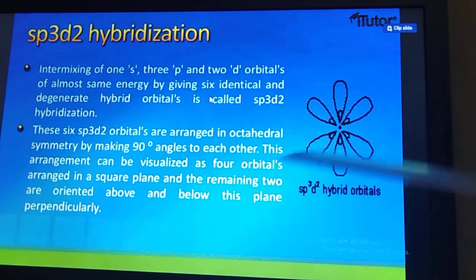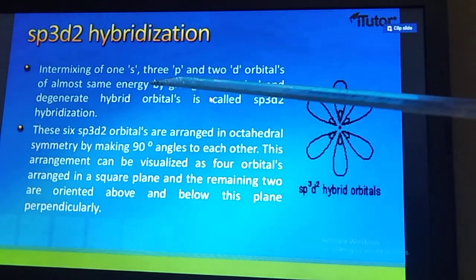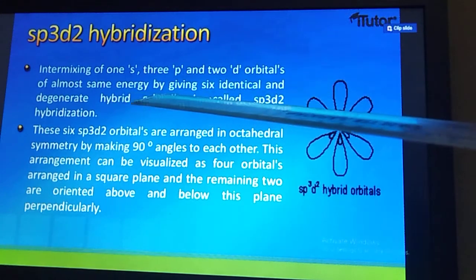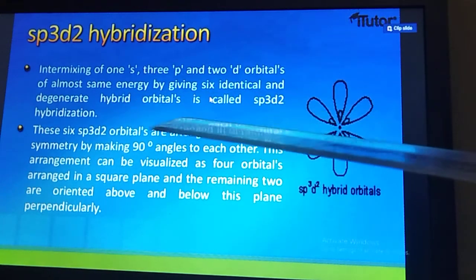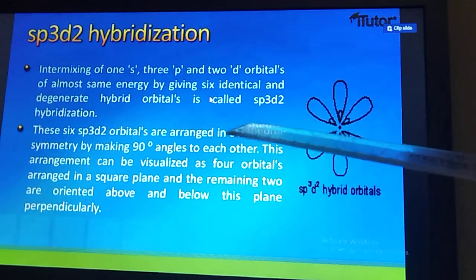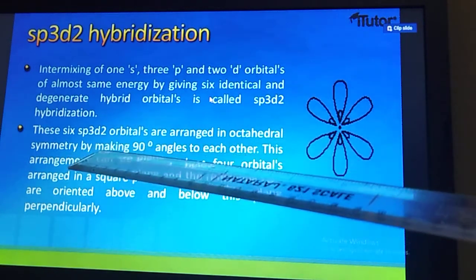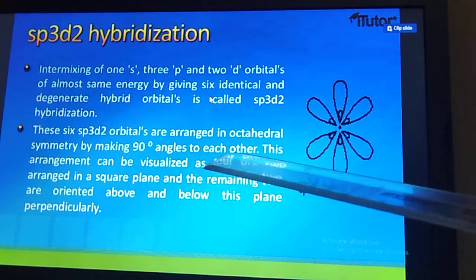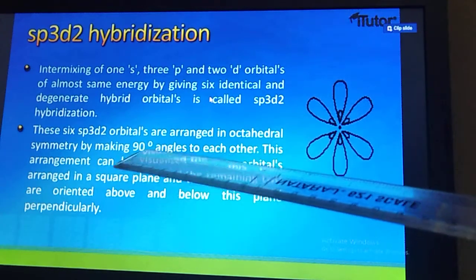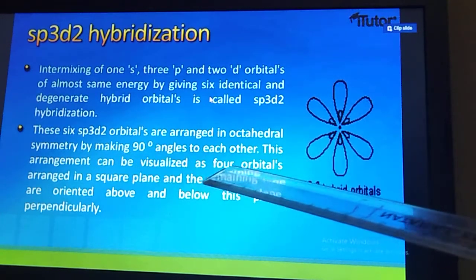So let us read out the slide, student. Intermixing of 1s, 3p and 2d orbitals of almost the same energy, giving 6 identical and degenerate hybrid orbitals, is called sp3d2 hybridization. These 6 sp3d2 orbitals are arranged in octahedral symmetry by making 90-degree angles to each other.